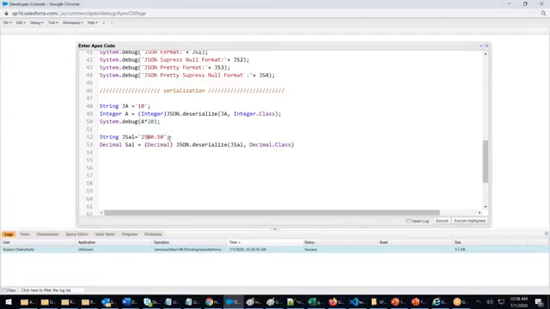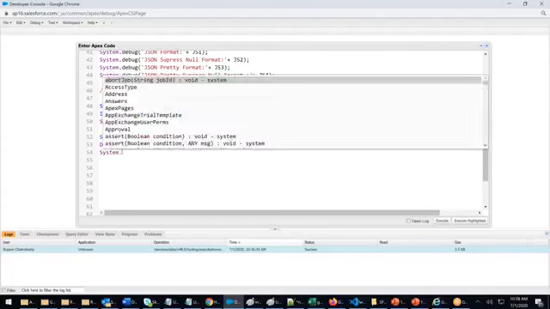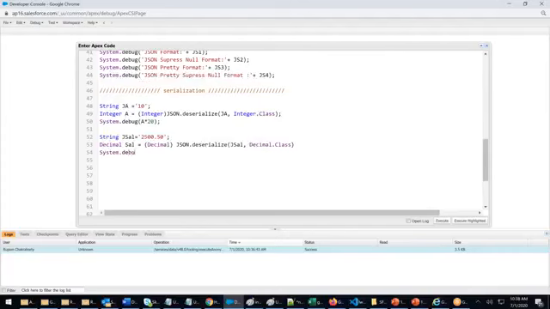The data is now converted to a decimal value. System.debug. System.debug what? sal into 2. Semicolon at the end, yes, I know that, I keep forgetting this every time.